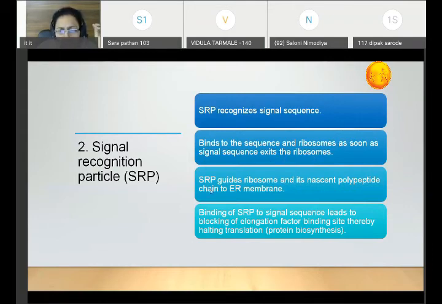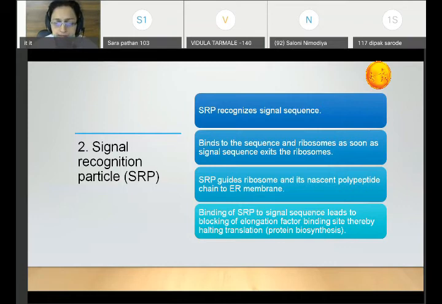Got it. Now this SRP guides the ribosome. This SRP is bound to the ribosome, and it is also bound to the signal sequence. Once it is bound, this SRP guides the ribosome and the nascent polypeptide chain to the endoplasmic reticulum. Once SRP is bound to the ribosome and to the polypeptide chain with the signal sequence, both entities are directed to the endoplasmic reticular membrane